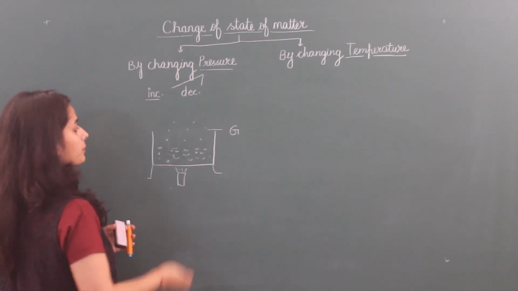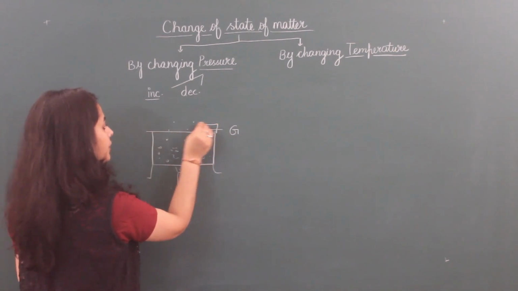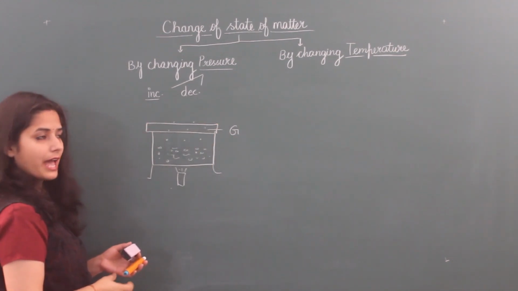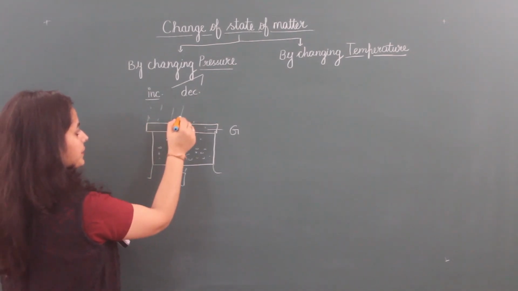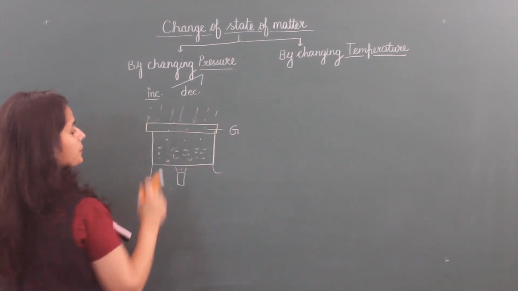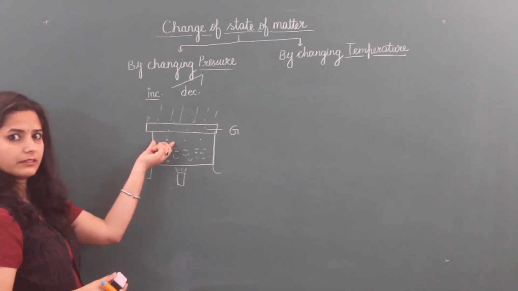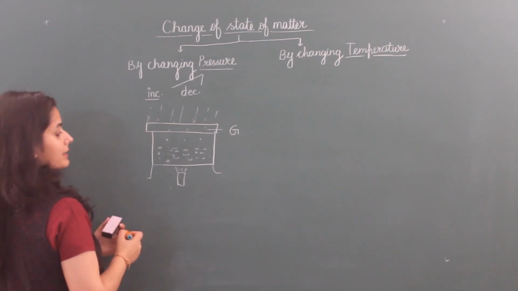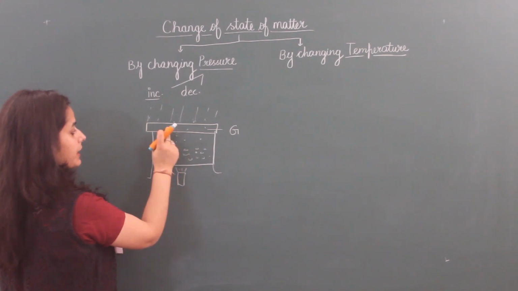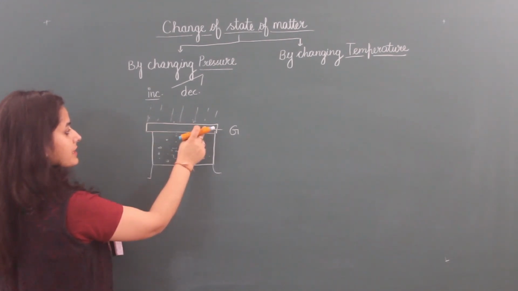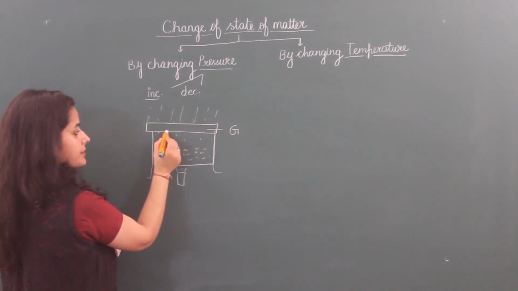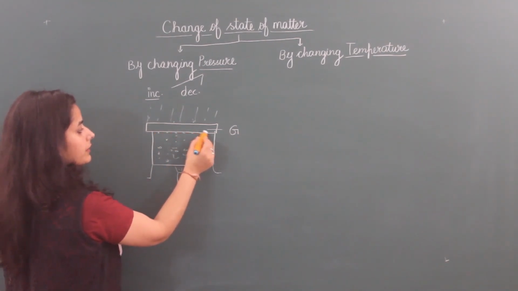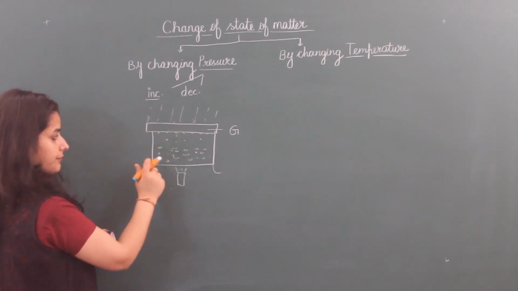Now if you put a cover on it, then what will happen? More particles of atmospheric gases put pressure on this cover. That means the particles coming from this liquid can't go outside because they are feeling pressure due to this cover. So you see that they condense on the container cover.